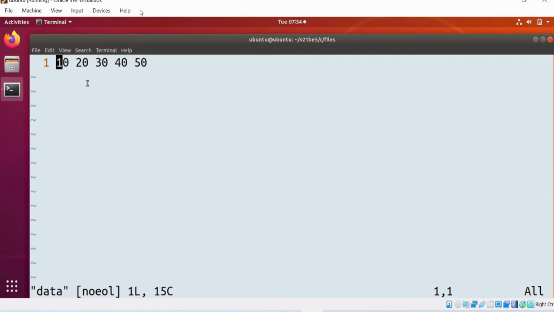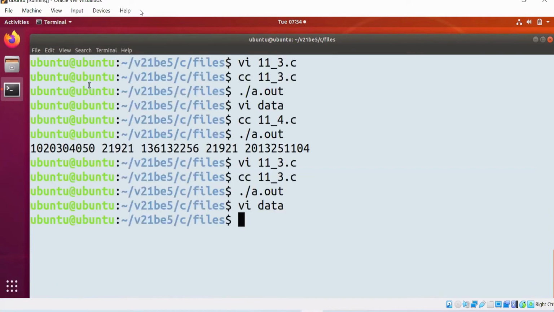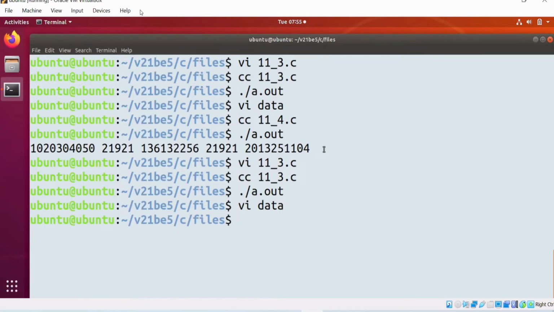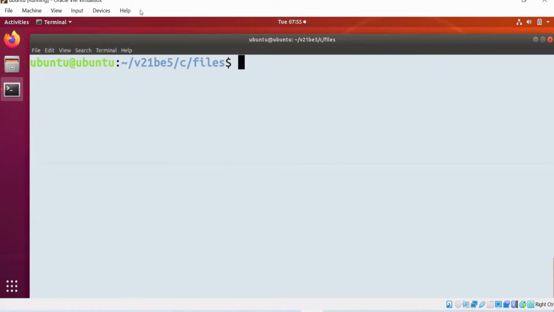Okay. Any doubt in this particular point? Are those values garbage values? Yes, whatever values were printed previously are garbage values. Any doubt in these two points? Please raise your hand. So this is one very important point we need to take care of when we are using fprintf. I hope there is no doubt for the time being.